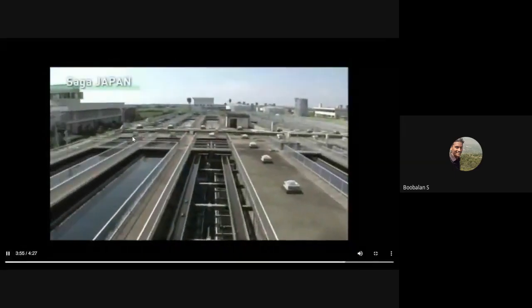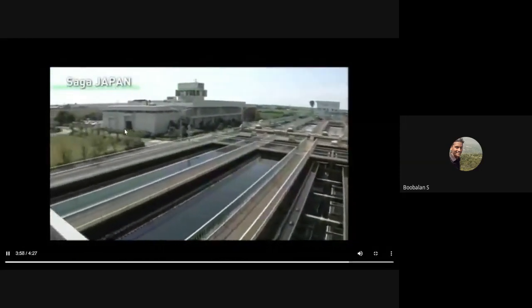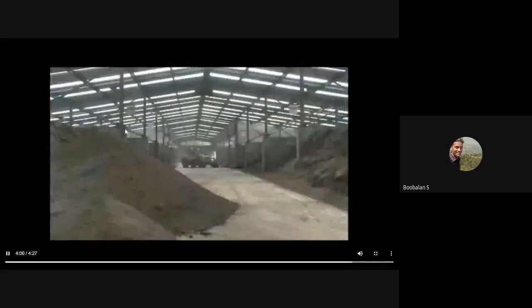So this is one more case from Japan. At the Saga City Sewage Treatment Center in Japan, to make use of the methane gas produced by sludge treatment, 16 Yanmar biogas cogeneration systems are in operation.